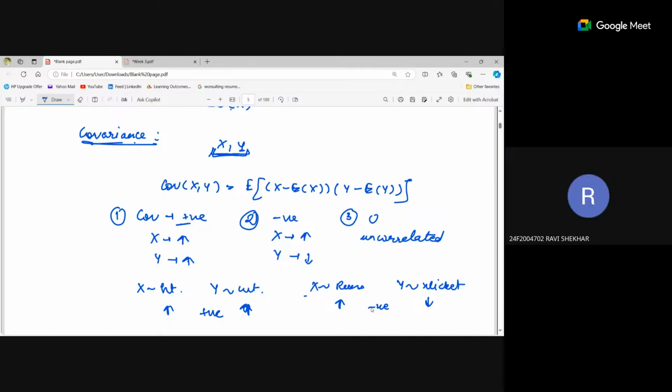Yes, that will be positive. Both moving in the same direction means covariance is positive. If they move in opposite directions, it is negative. If the movement is insignificant, closer to 0, then they are not correlated. Okay, thank you.